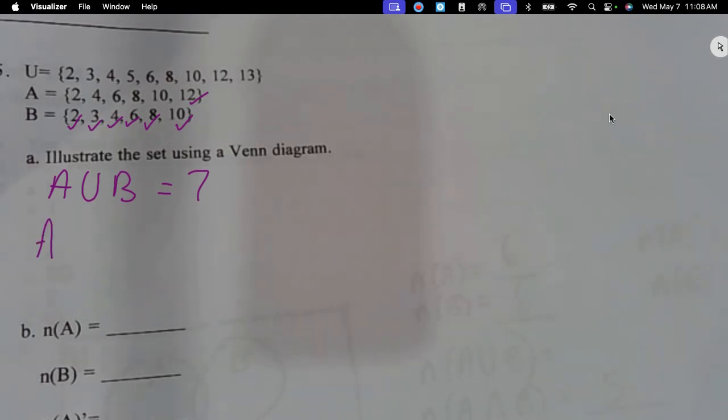Okay, the next one, does it say A intersection B? That means how many do they have in common? Okay, so they have the 2 in common, the 4, the 6, the 8, and the 10. How many is that? 5. Did y'all have them switched? We got 7.